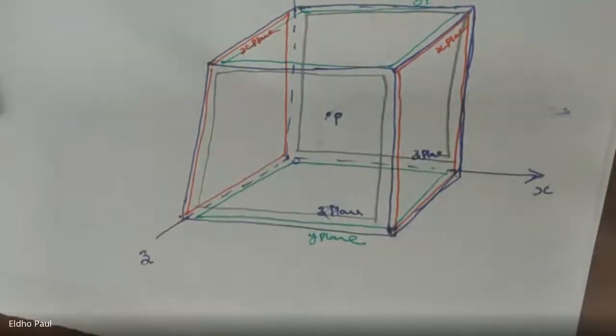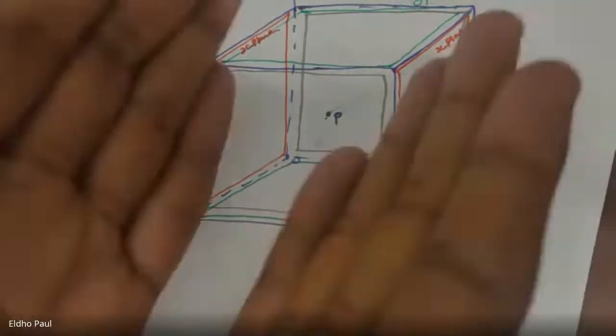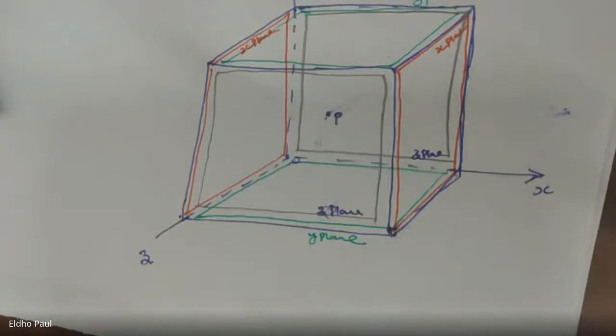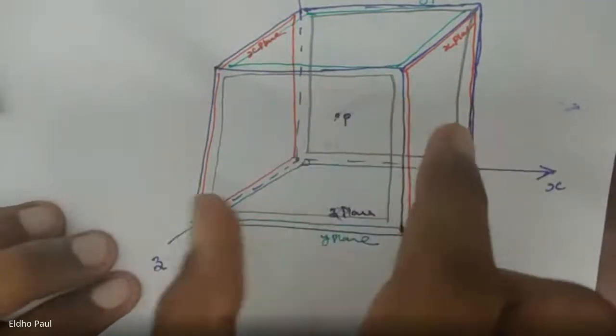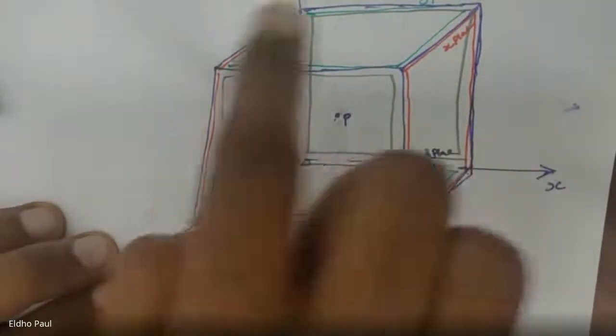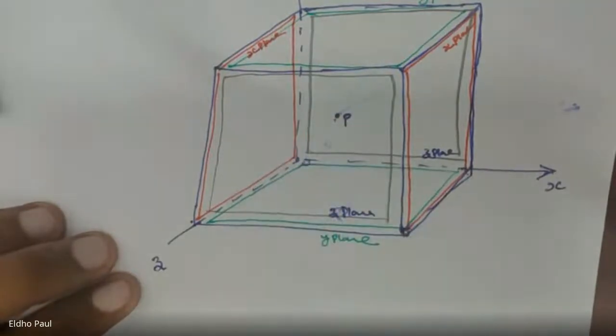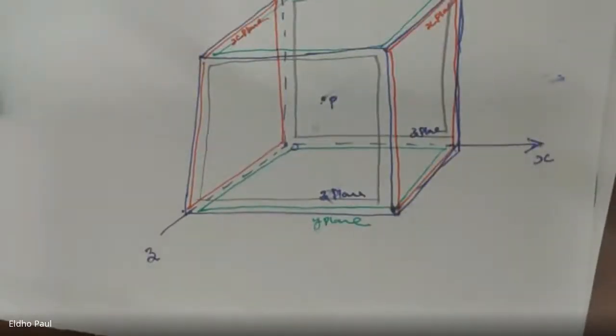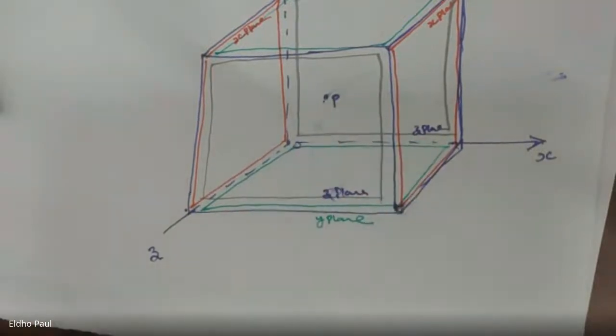Okay, so here we use a rectangular element, rectangular parallelepiped around the point P, and actually the distance between the two faces of this element is very small. Actually we can say these planes or the faces of this rectangular element are actually on this point P, because the distance from the point P to the face is negligibly small. Maybe we can say this plane is actually passing through that point P.